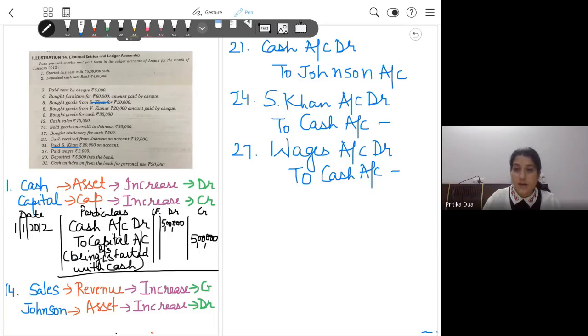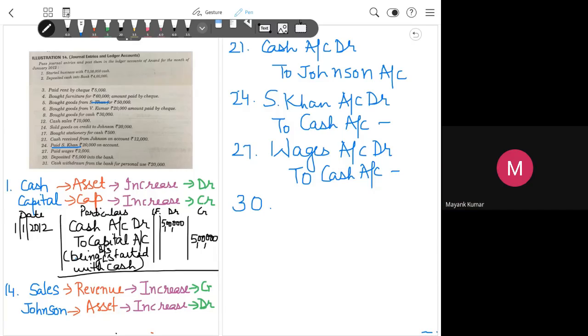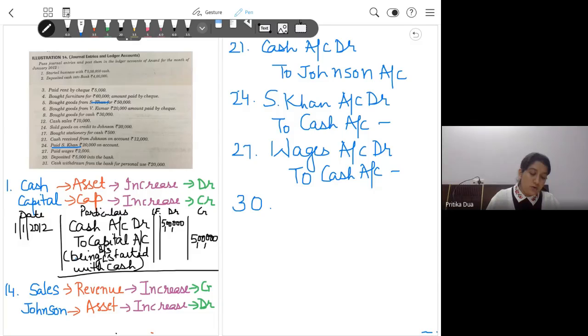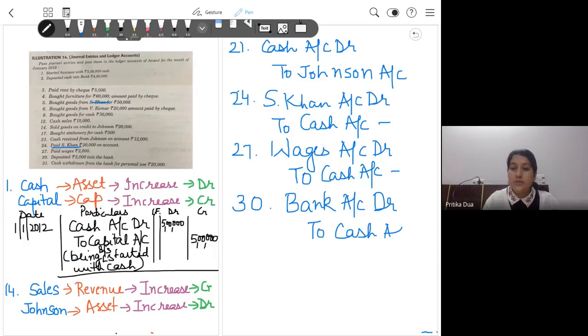Okay, then we come to the entry on 30th. Yes, Mayank. Ma'am, just a second. Bank account debit to cash account. Yes, so one asset is increasing, one is falling. Bank account increases, the cash balance falls. Entry becomes bank to cash.